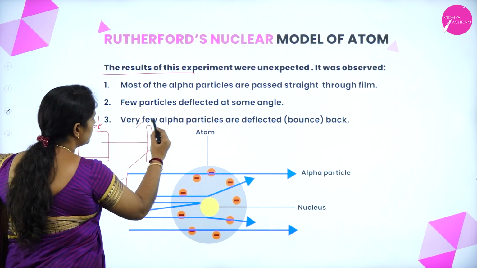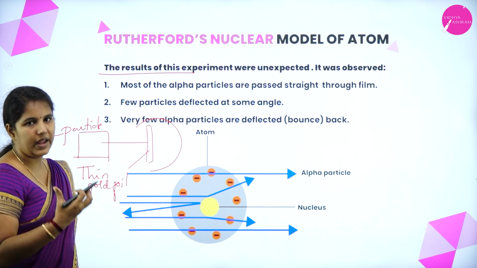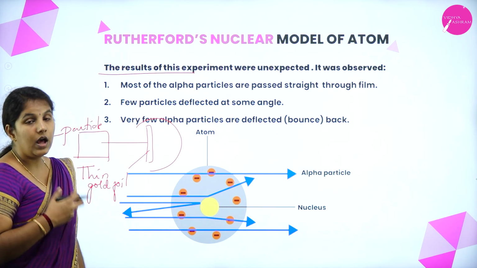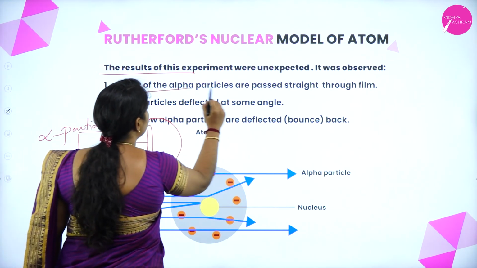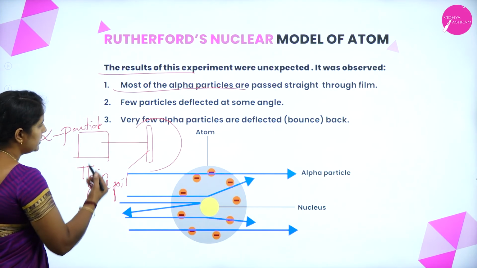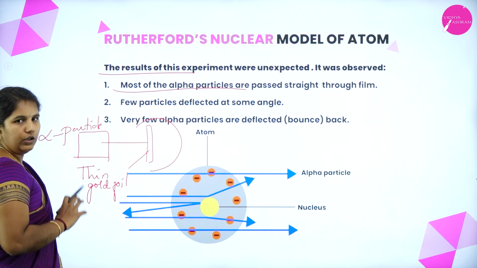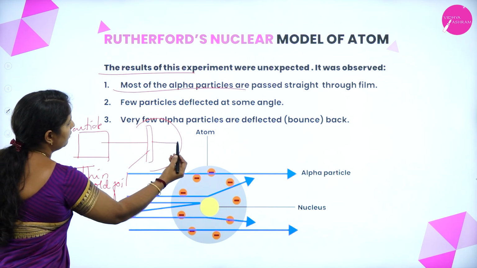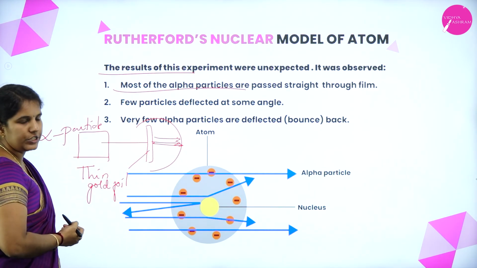And around this, he put the fluorescent material just to observe the behavior of the alpha particle. What does he observe? Firstly, he observed that most of these alpha particles are moving in a straight line. When they hit the thin gold foil, almost all the alpha particles move in a straight line. This was the first observation.